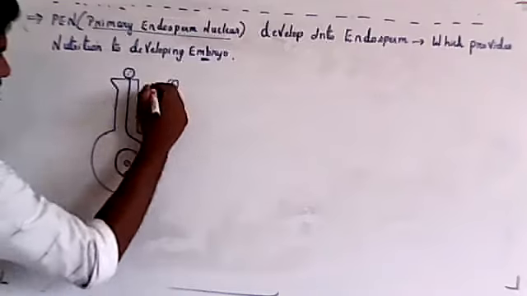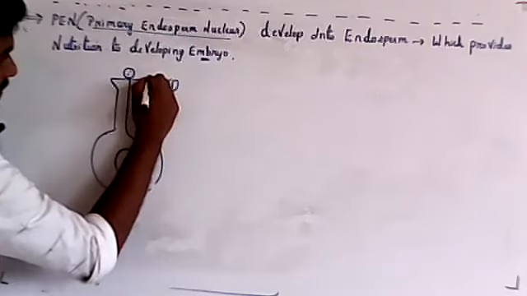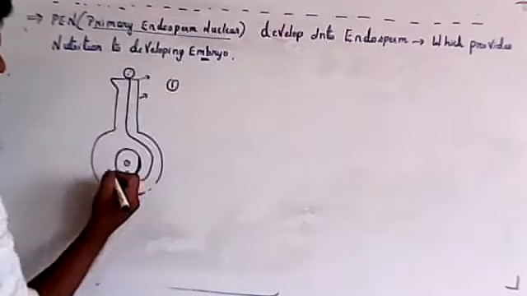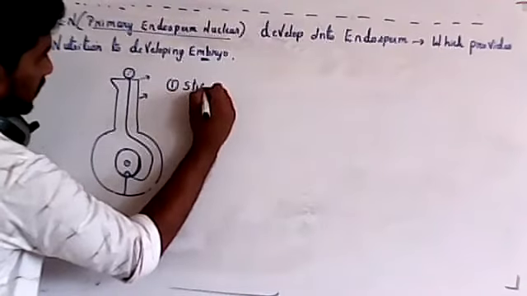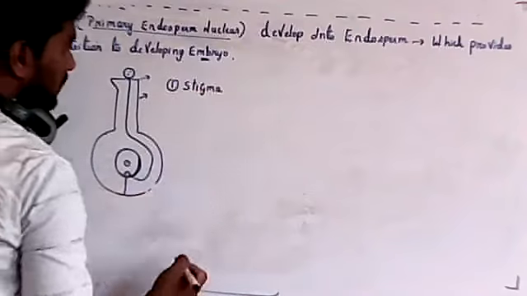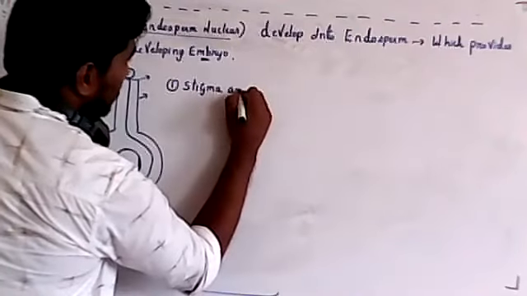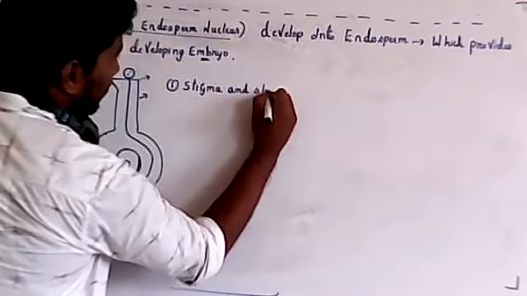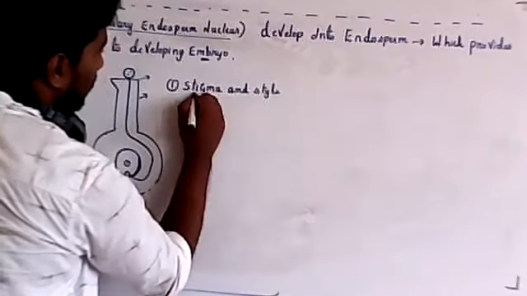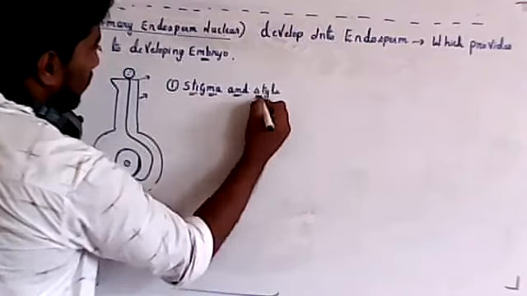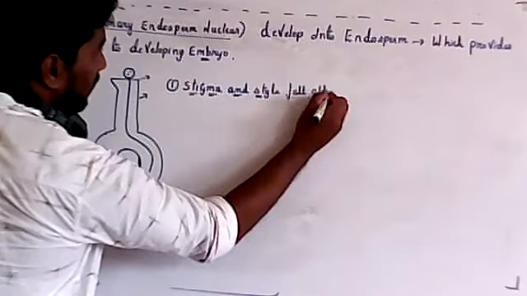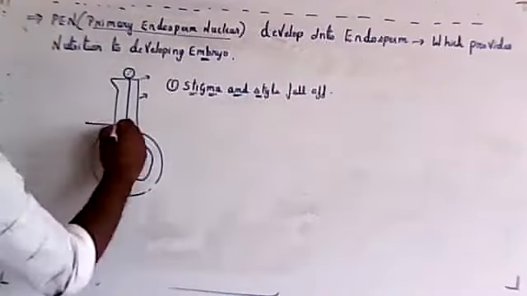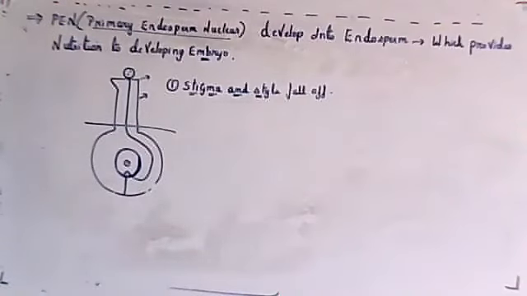Next step: stigma and style. These two areas will wither off. I will tell you the sequence of events that take place. Stigma and style will fall off soon after the fertilization. They will not remain on top of the ovary. They will fall or degrade. So this is gone. That is the first step.